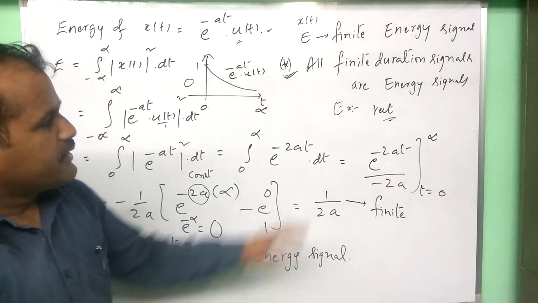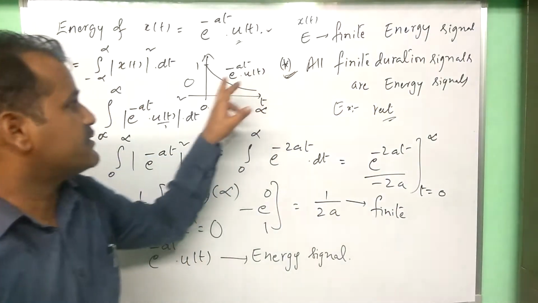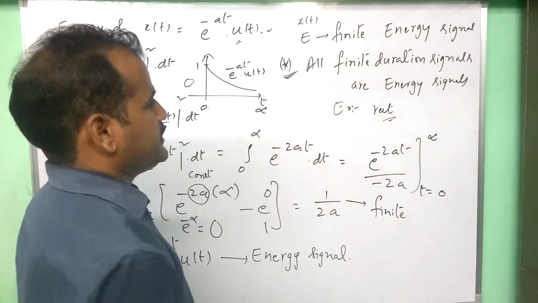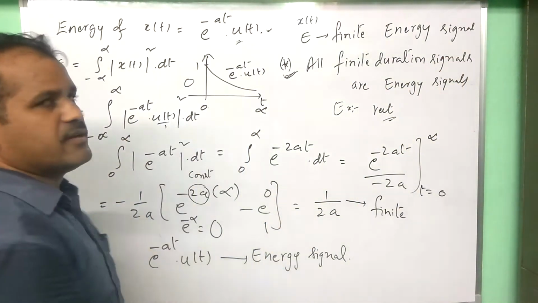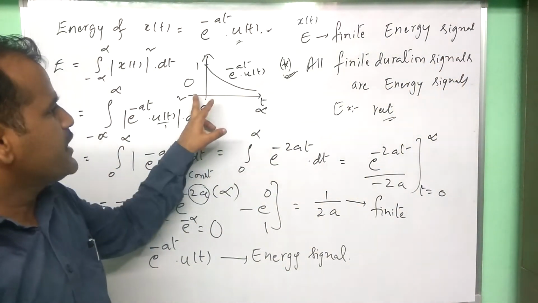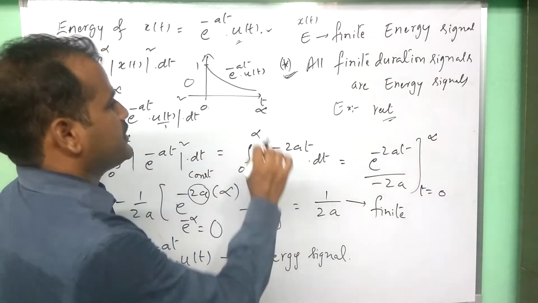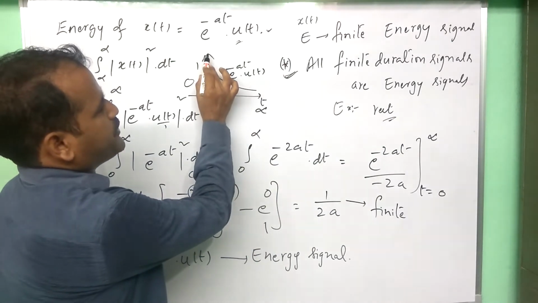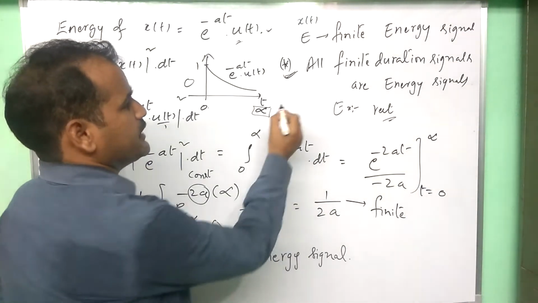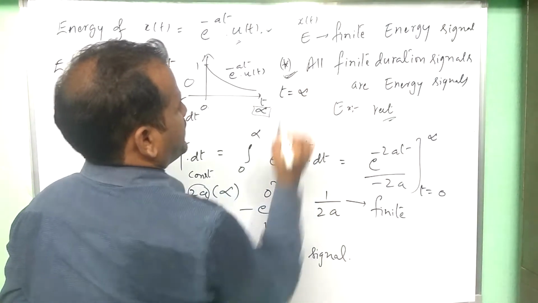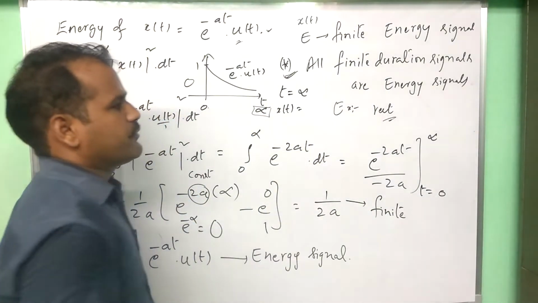Right. Now we have to verify this conclusion. With this statement, let us analyze this graph. Here what we are saying is all finite duration signals are energy signals. What about this signal? Is it a finite duration signal or infinite duration signal? That we have to confirm here. What is the amplitude of this signal at t value infinity? That means as t is equal to infinity, what about this x of t? That we have to confirm.